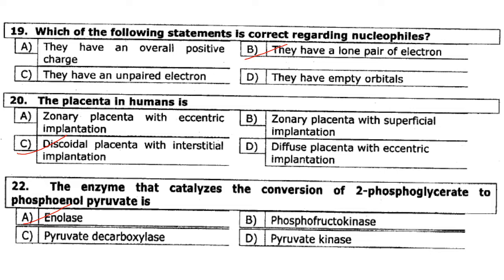The placenta of human is a discoidal placenta with interstitial implantation. Answer is option C. The enzyme that catalyzes the conversion of 2-phosphoglycerate to phosphoenol pyruvate is enolase. Answer is option A.